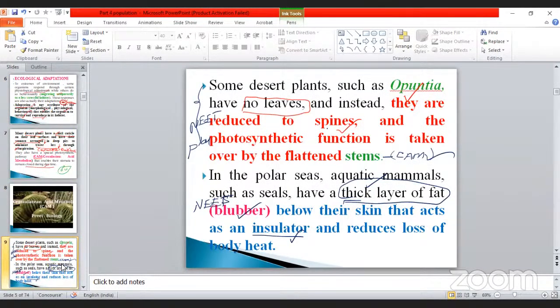What are the special characteristics? The thick layer of the leaves, which is succulent in nature. These are very important, my dear, so you have to keep on practicing.